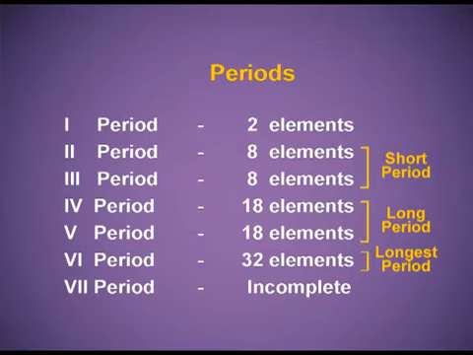The fourth period has 18 elements. The fifth period has 18 elements. The fourth and fifth periods are known as the long periods. The sixth period consists of 32 elements, the longest period. The seventh period has 32 elements, but still it is incomplete.